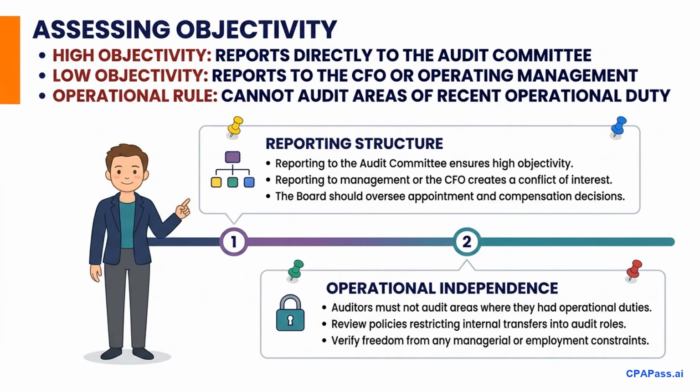Objectivity is the second pillar of our COQ framework under the applicable standard. To evaluate objectivity, examine the organizational status of the internal audit function. Who do they report to? If they report directly to the audit committee of the board of directors, objectivity is high because they are shielded from management pressure. However, if they report to a low-level manager or the CFO, objectivity is low. You must also review policies that prevent internal auditors from auditing areas where they recently had operational duties. If objectivity is compromised, you cannot rely on their work.